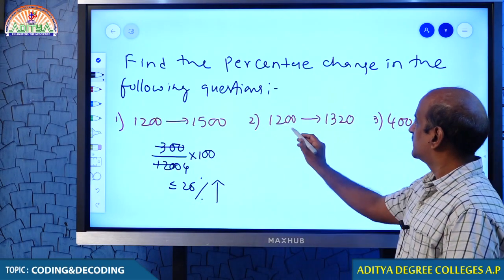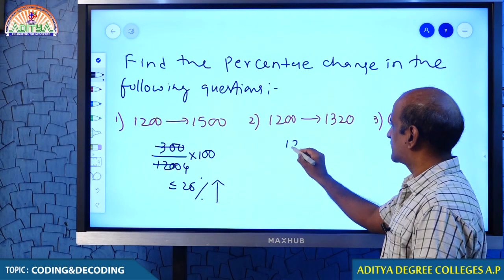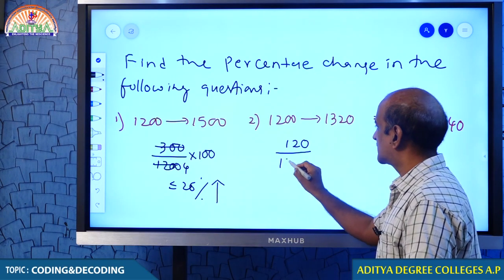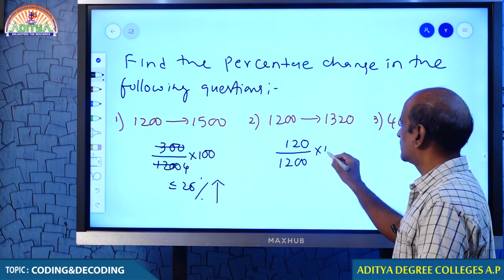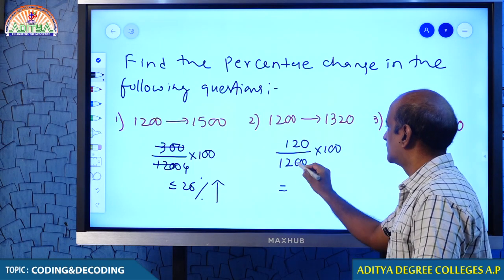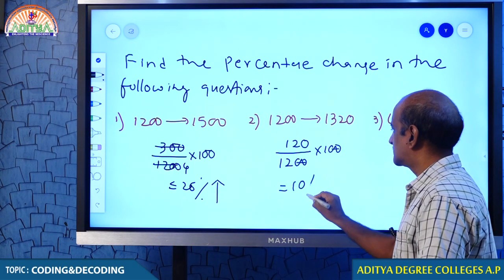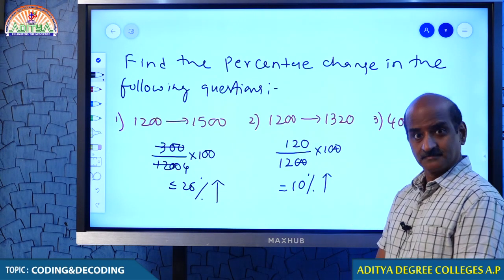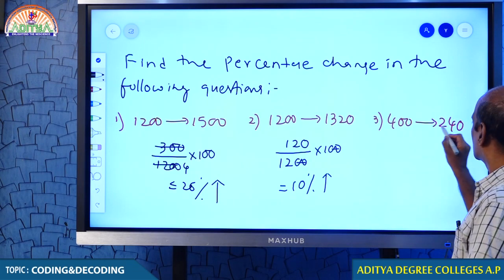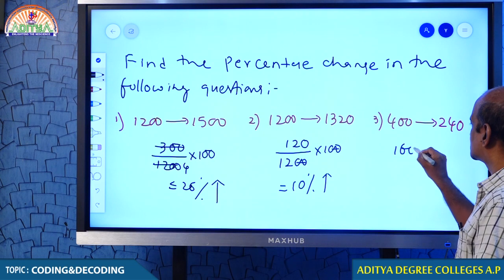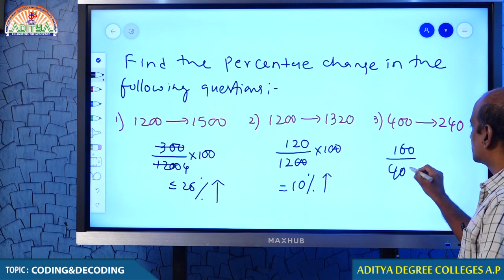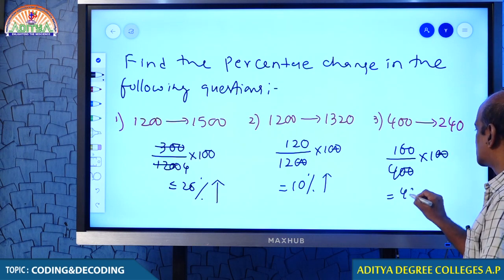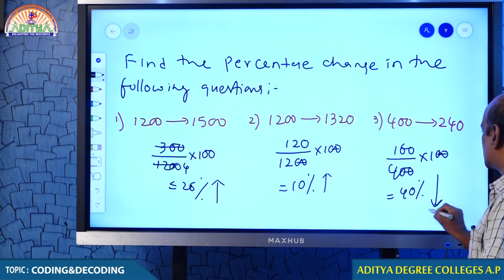Come on. 1200 becomes 1320. Tell me, students, how much does the value increase? 120. If you ask me for the percentage increase, 120 by 1200 into 100. Everything gets cancelled. Your answer is 10%. What is this? Increase. Now 400 becomes 240. The value decreases by 160. If you ask me for the percentage, the value is something like this. Therefore, this is 40%. What is this? Decrease.